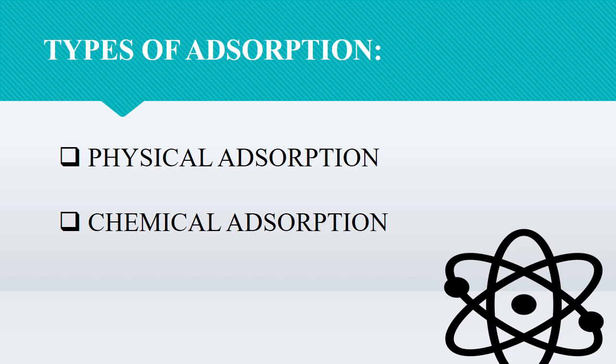Now we are going to look into the types of adsorption. We need to study two different types of adsorption process. One is physical adsorption, the adsorption taking place with the help of the weak van der Waals force of attraction, whereas another is chemical adsorption, which will be taking place by the formation of chemical bonds.